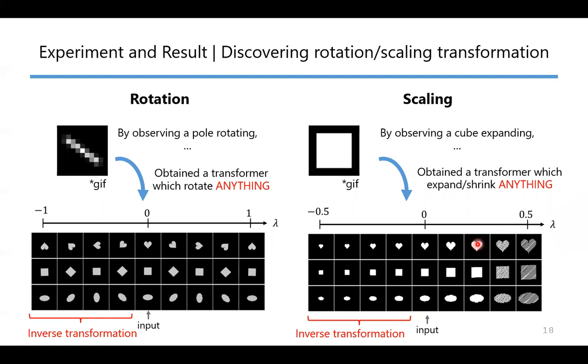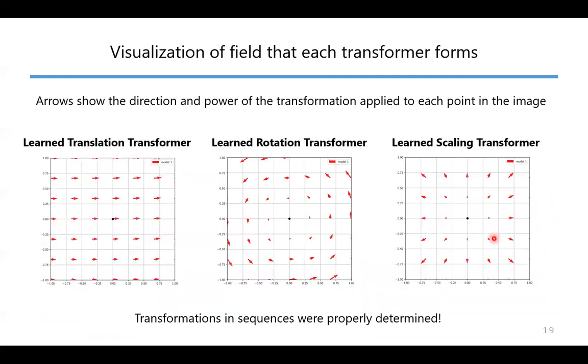This model can find other types of geometric transformations. If we feed the rotation sequence, this model can become the rotation transformer. And if we feed the sequence in which a cube is expanding, we can obtain the scaling transformer. This is a visualization of the field that each Lie transformer forms. Arrows in these figures show the direction and power of the transformation applied to each point in the images. From these results, it can be said that transformations in sequences were properly determined.